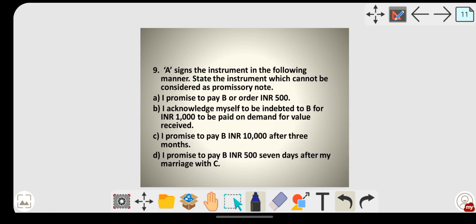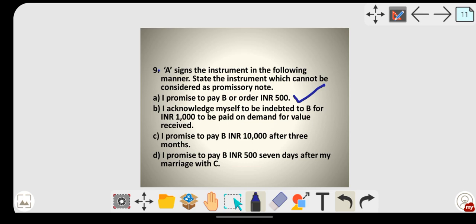Next one, A signs the instrument in the following manner. State the instrument which cannot be considered as a promissory note. A few statements are given over here. As per the act, there are some statements which can be used to write a promissory note, so you have to tell which one is wrong. First one, I promise to pay B or order rupees 500. Yes, this is right, because here A is promising B or order, or any person whom B directs, rupees 500. It is the right option.